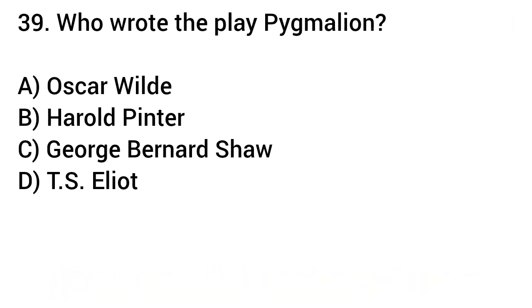39. Who wrote the play Pygmalion? A. Oscar Wilde, B. Harold Pinter, C. George Bernard Shaw, D. T.S. Eliot. Answer: C. George Bernard Shaw.